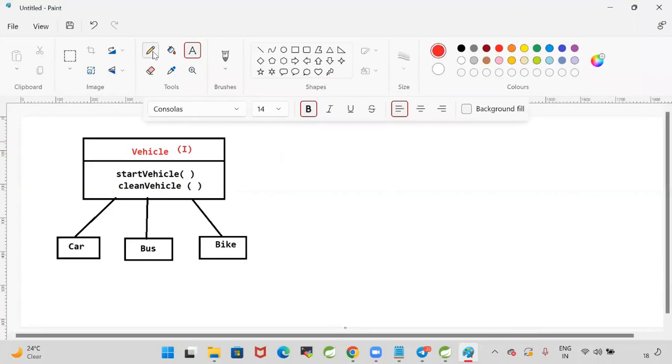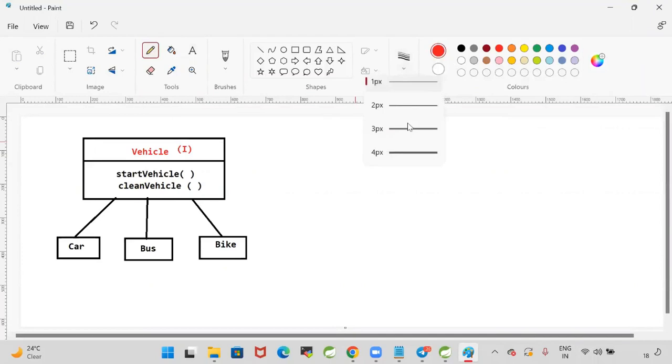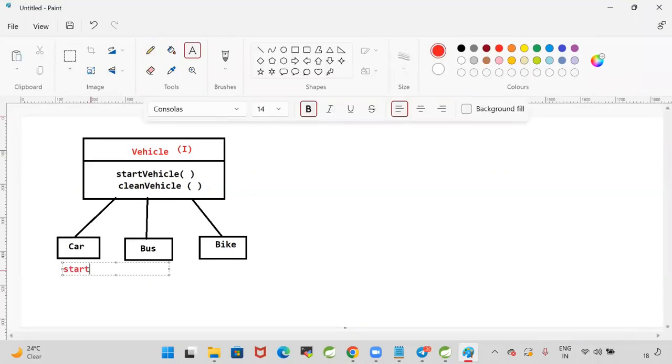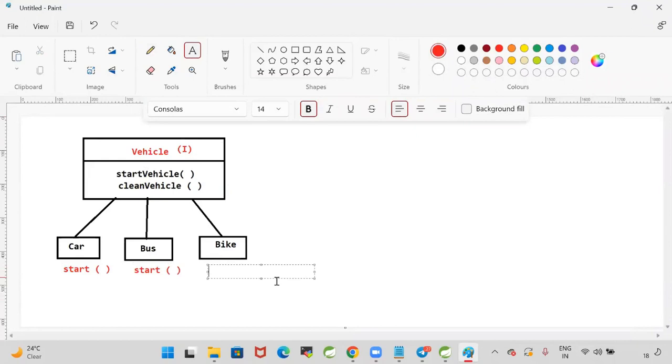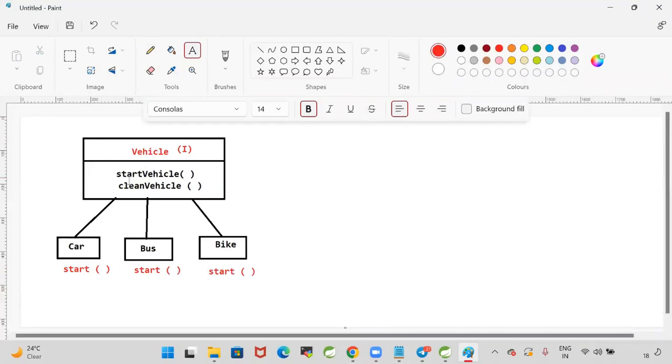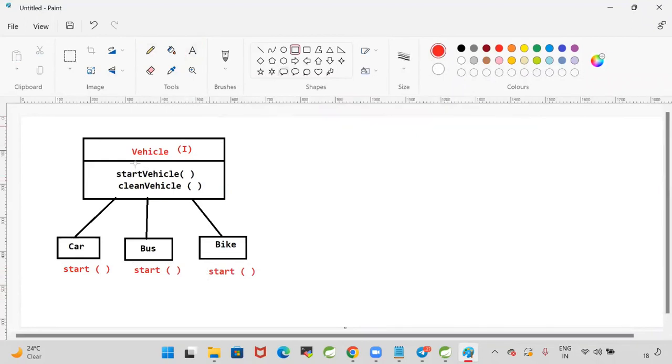When I add the new method in the interface, will my existing classes compile, or will they fail? They will fail, because here I am overriding only the startVehicle method. Here I'm overriding only the startVehicle method. Now I have added a new method in the interface. The classes cannot be compiled. All the classes will fail at compilation.